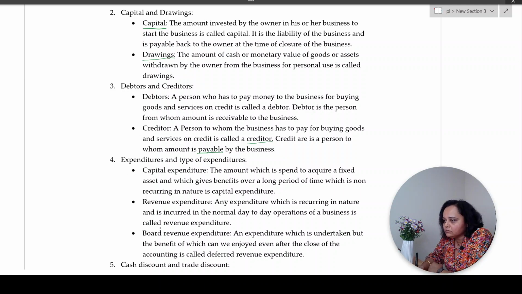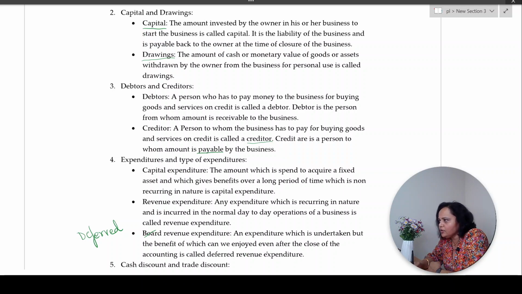Now, this is wrong. This has to be deferred. Deferred revenue expenditure. What is this? An expenditure which is undertaken but the benefit of which can be enjoyed even after the close of the accounting year is called deferred revenue expenditure.